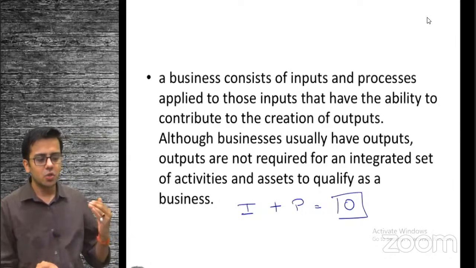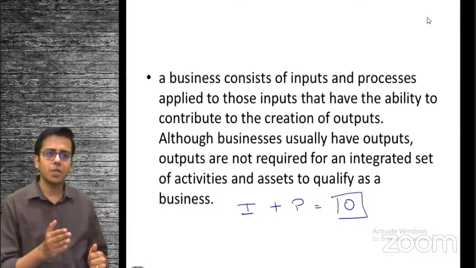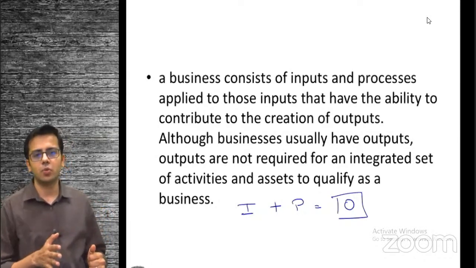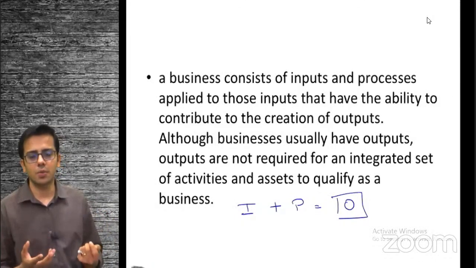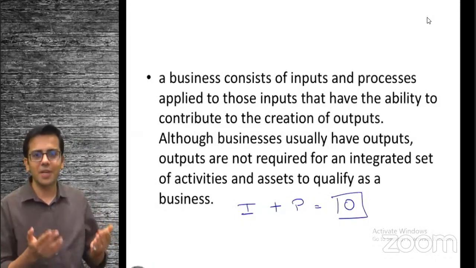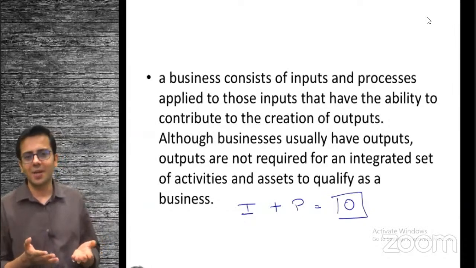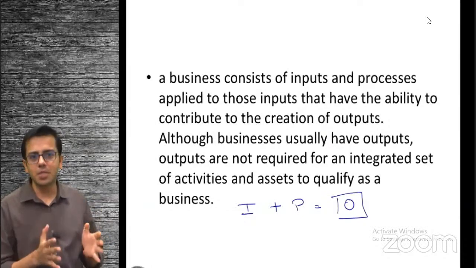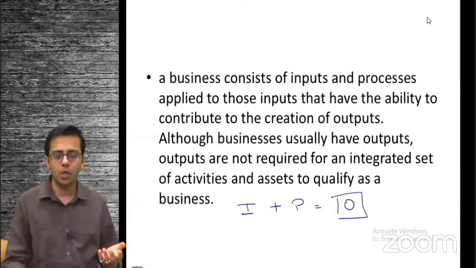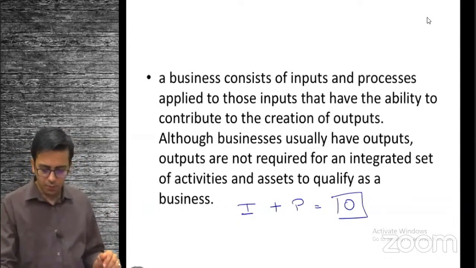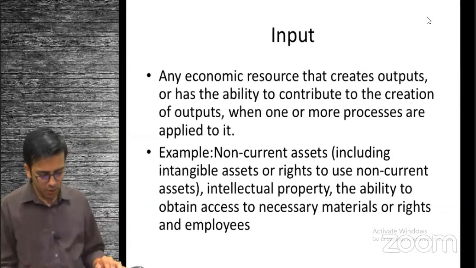Okay, so we know that in a particular restaurant, the kind of service that we are going to get, the process of that particular restaurant is defined, right? So what I am purchasing is basically that process. We are not purchasing input, we are not purchasing output. Obviously, we are paying for input and output as well. But when I say that I'm purchasing a business, I am purchasing the process. I'm not purchasing its input or maybe the output. Okay. Anyone having any query, you may send me the same on the chat box.